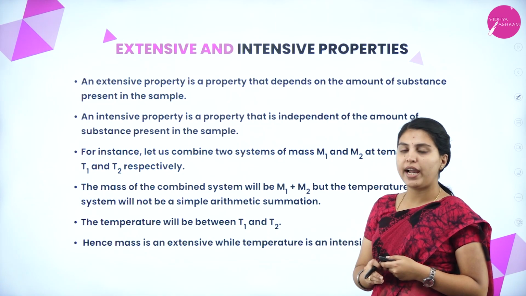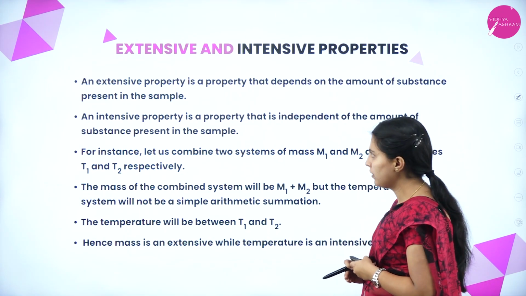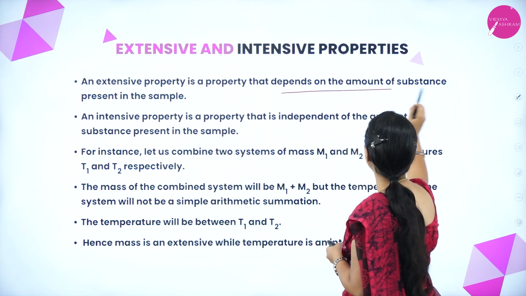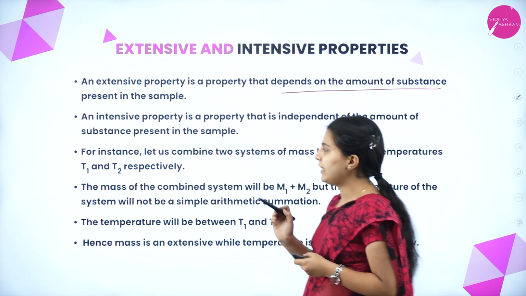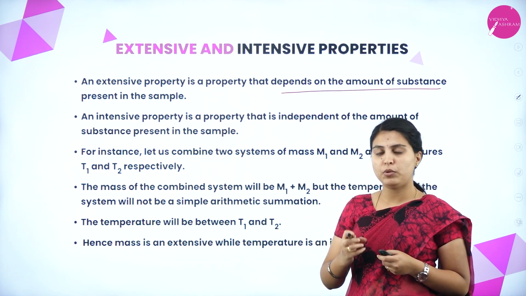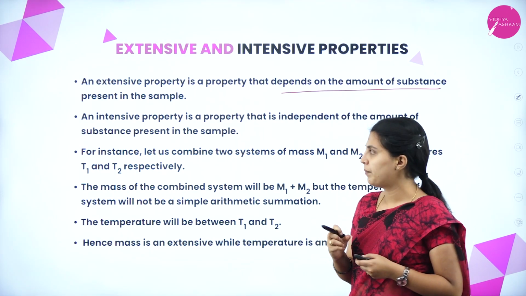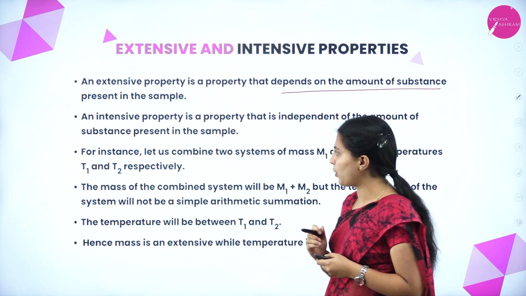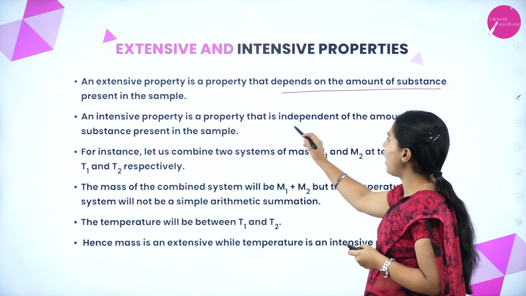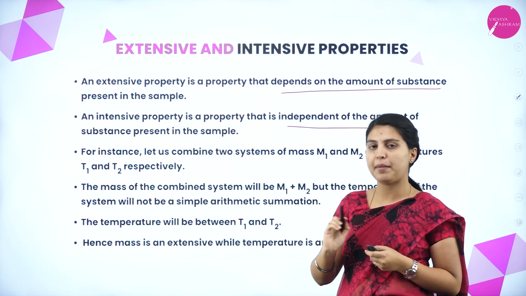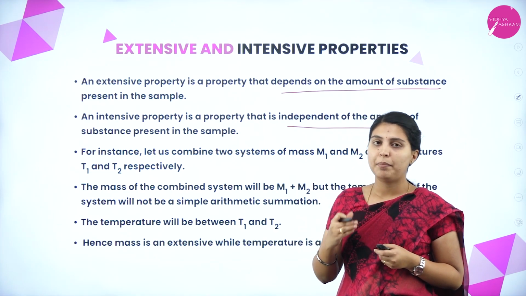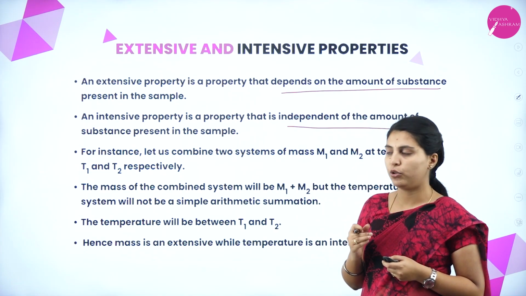Next, extensive and intensive properties. An extensive property is a property that depends upon the amount of substance present in the sample. An extensive property means how much amount is present in the substance. An intensive property is a property that is independent of the amount of substance present in the sample. Extensive depends on the amount of substance, but intensive does not depend on the amount of substance.